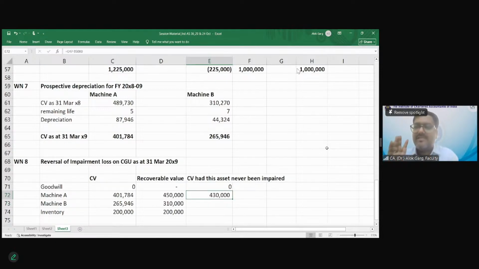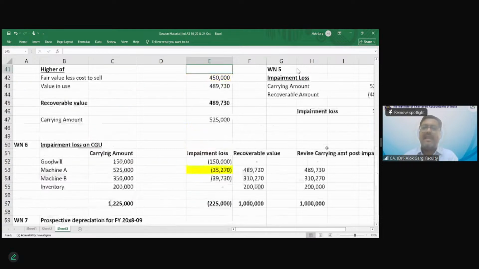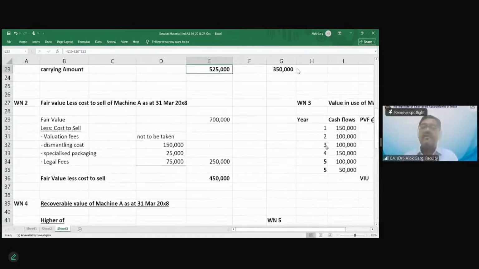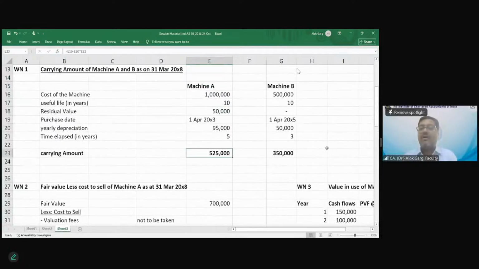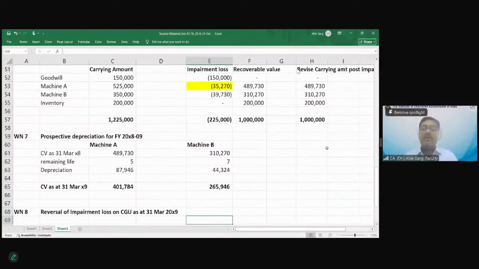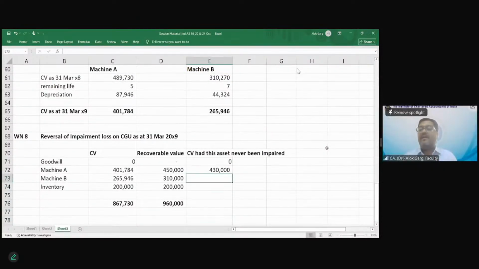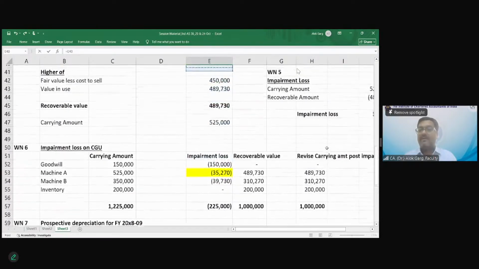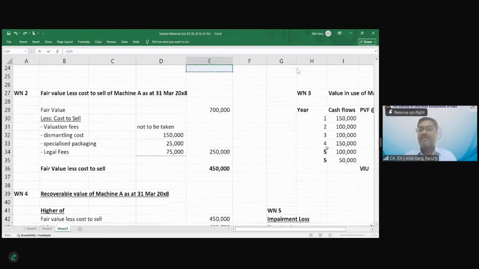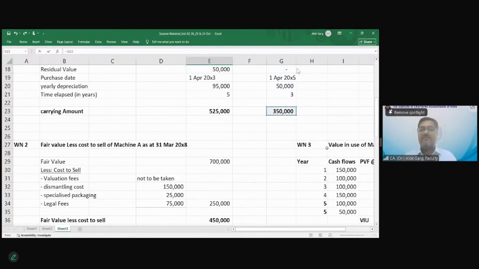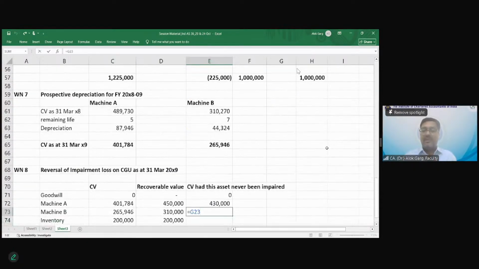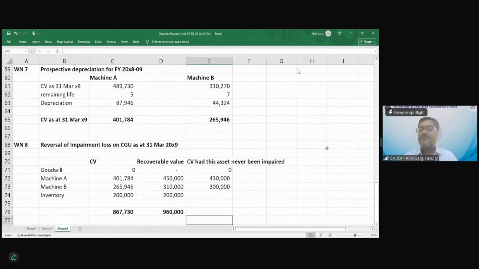Is this clear to everyone? If the carrying value after 5 years was 525, and I want the carrying value after 6 years, then 6 years of accumulated depreciation applies. What is the carrying value of machine B had this asset never been impaired? The carrying value was 350, and the depreciation per annum is 50,000. So 350 minus 50 is 3 lakh. 3 lakh is the value.